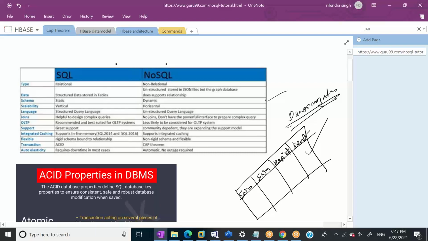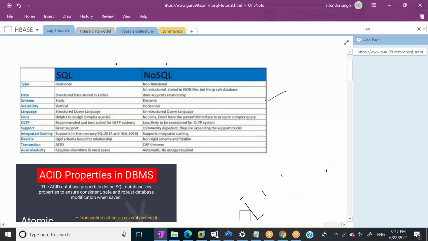Nilendra, I have one question. I would like to stop you and ask a question. Normalization is used to make sure that there are no referential integrity problems. So how do you manage that in NoSQL data?